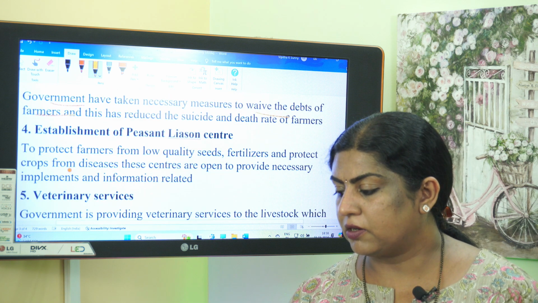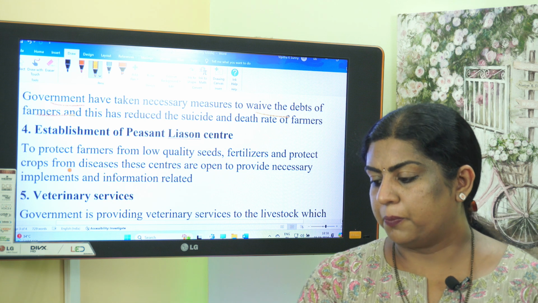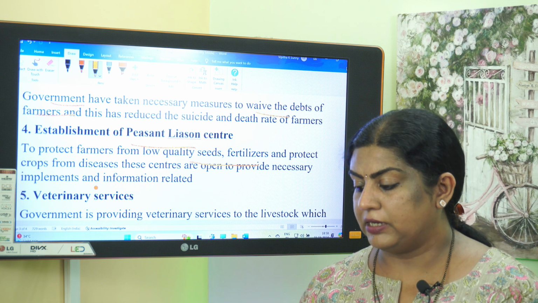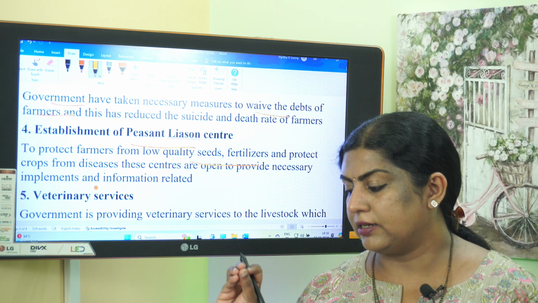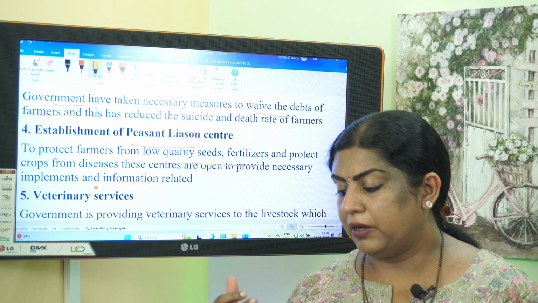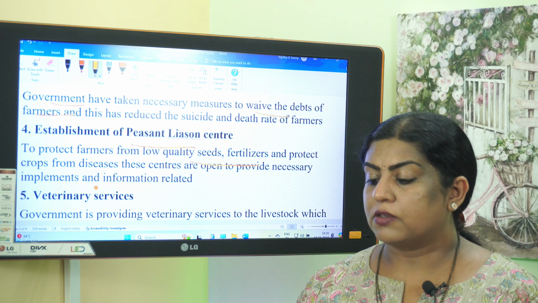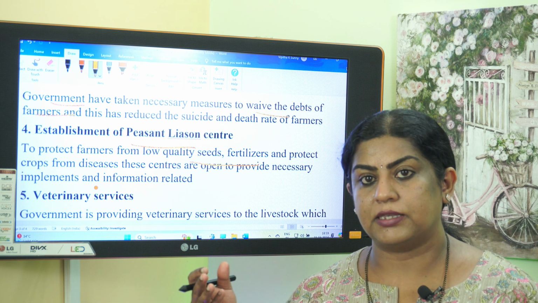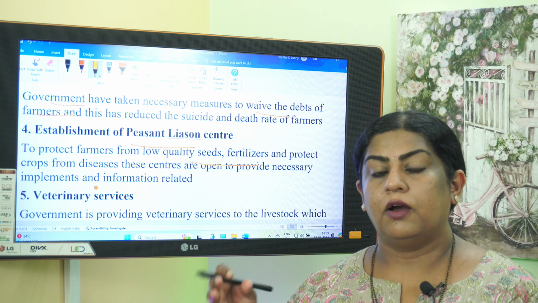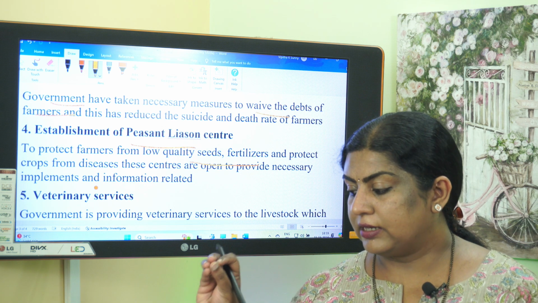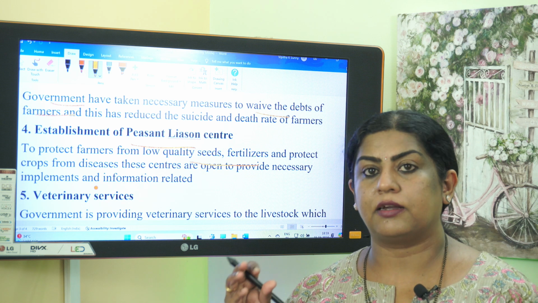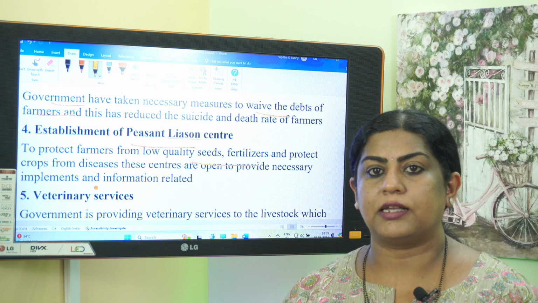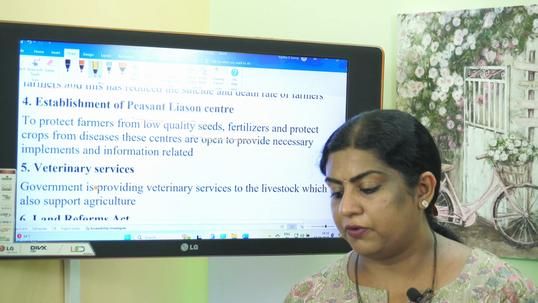Next one, establishment of Peasant Liaison Center. So to protect the farmers from low quality seeds, fertilizers, and to protect the crop from diseases, these Peasant Liaison Centers are open to provide necessary implements and related information. So in such centers, the farmers can go, and there they will get necessary implements or necessary information, anything related to the seed quality, the fertilizer, how to protect the crops. All this information they will get in the Peasant Liaison Center. So such centers are established by the government to help the farmers.